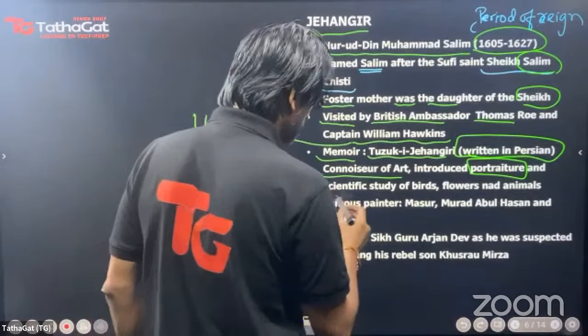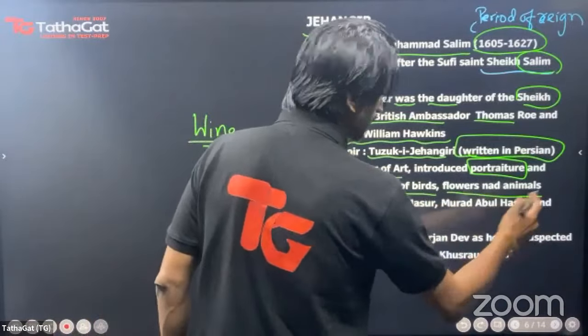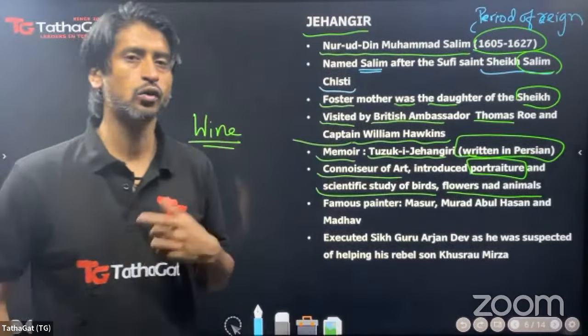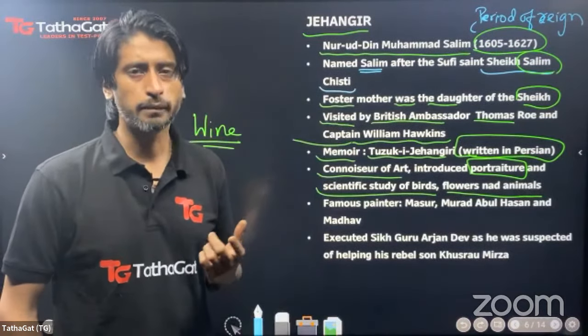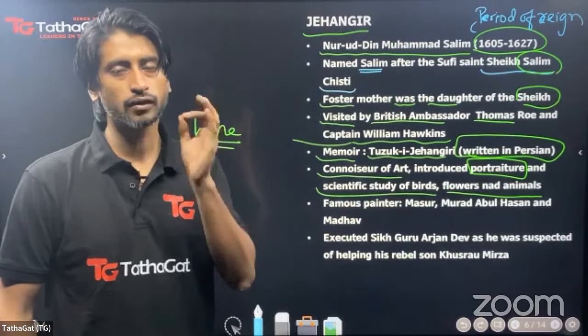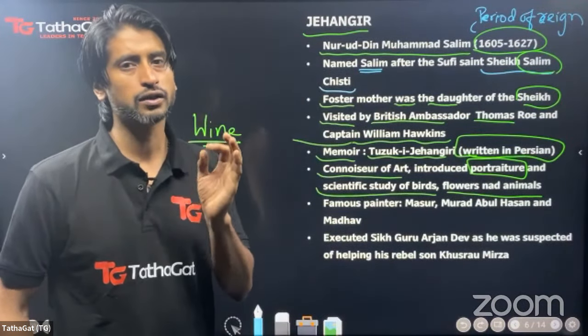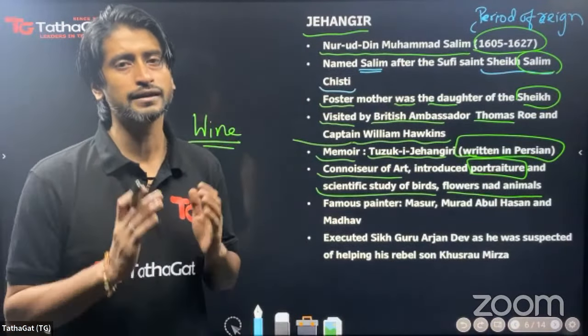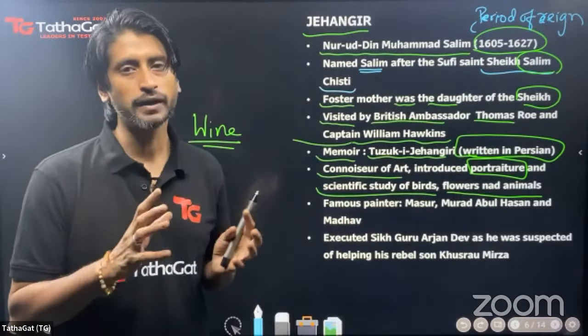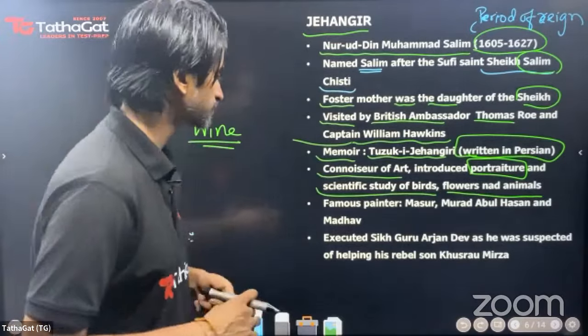Also, he did commission the scientific study of birds, flowers, and animals. How? When people began the study of flowers and different species, the first thing to do was to draw an accurate picture of that flower, that animal, so that its anatomy could be understood.